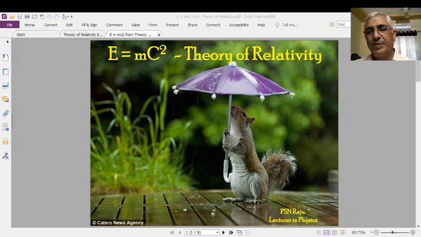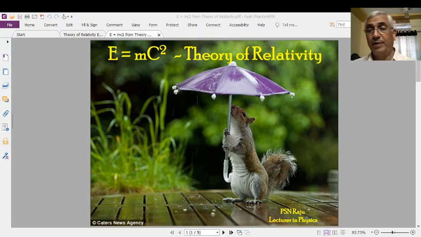E = mc². No equation is as famous as this E = mc² in physics. This is such a significant formula.